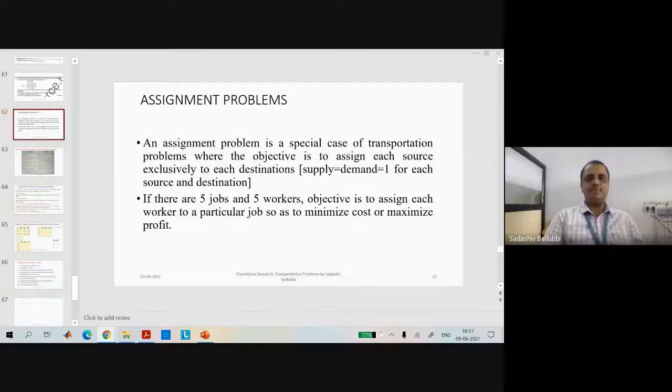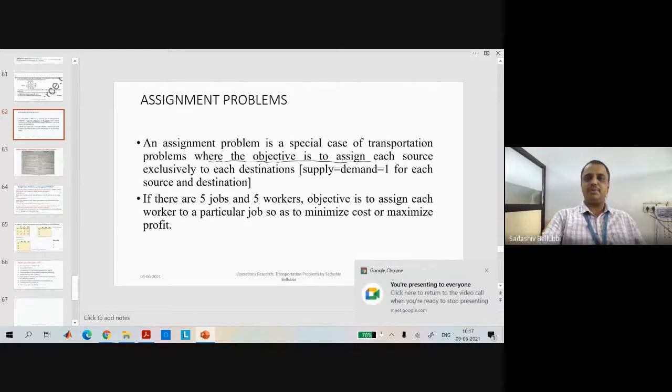An assignment problem is a special case of transportation problems where the objective is to assign each source exclusively to each destination, so that supply equals demand, that is equal to 1. That is the next case we need to decide. So before that, what is the objective of the assignment problem?